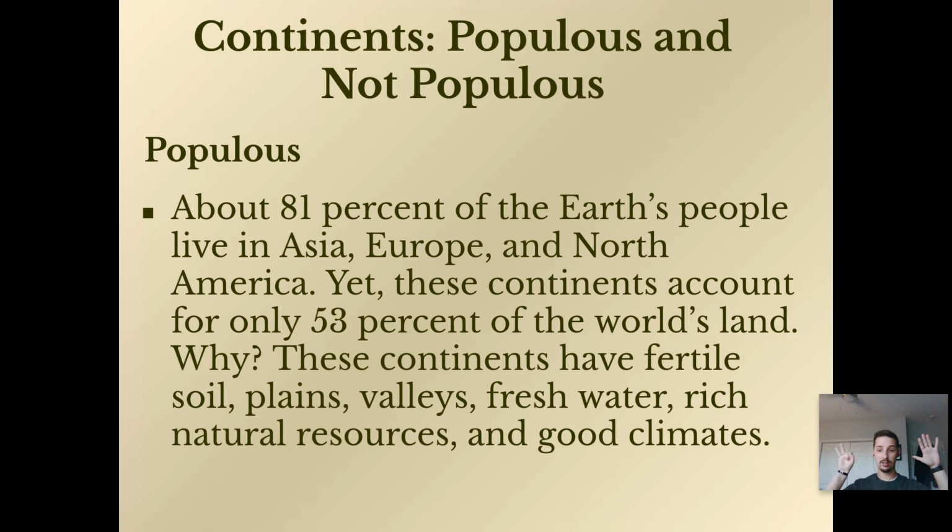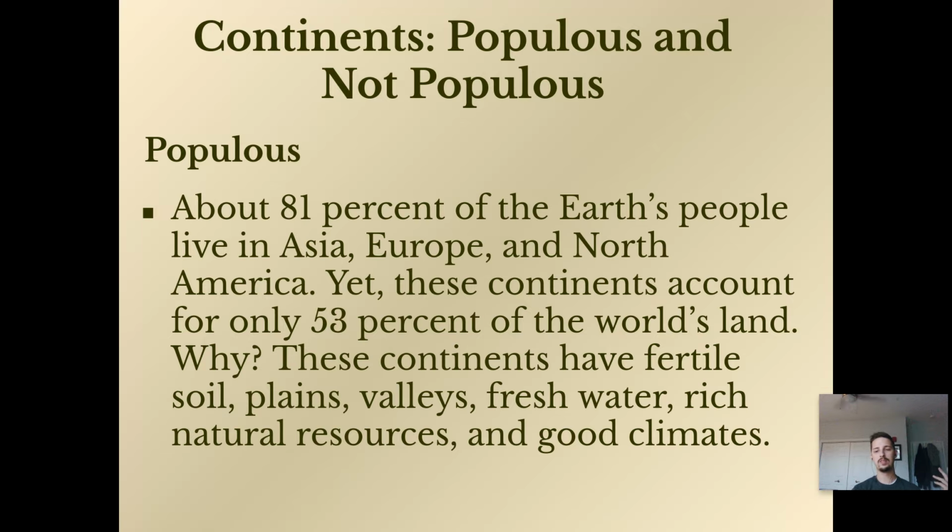But Antarctica is not inhabitable, so we just include those 6. So then we have 81% of the Earth's population living in Asia, Europe, and North America. Yet these 3 continents only account for about 53% of the world's land. So you've got 81% of people in the world living on 53% of the world's land.